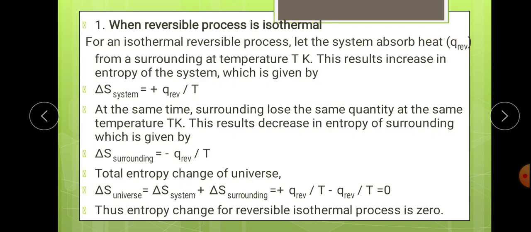So in this case, the increase in entropy can be counted as the delta S system after absorbing this much amount of heat, which is equal to plus Q reversible upon T, that is temperature in Kelvin. But at the same time, अगर heat एब्जॉर्ब हो रहा है, सिस्टम अगर हीट एब्जॉर्ब कर रहा है तो कहाँ से ले रहा है? तो वो सराउंडिंग से हीट ले रहा है, मतलब सराउंडिंग हीट लूज कर रहा है.